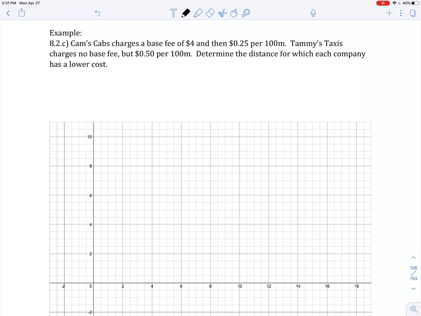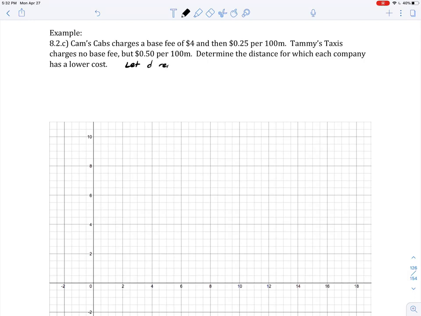Whoa! There's words in this problem. Something about Cam's cabs and Tammy's taxis. Okay. We have to determine the distance for which each company has a lower cost. Well, if we're going to graph this, we're going to need equations. And if we need equations, we're going to need some variables. Oh boy. We're going to need some let statements. So,